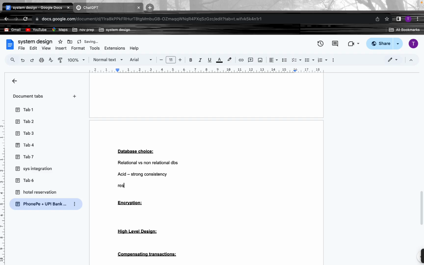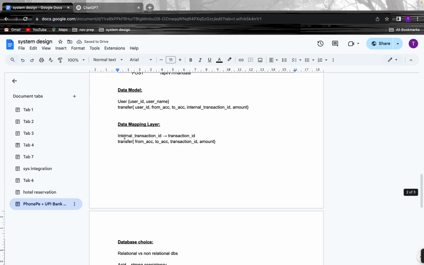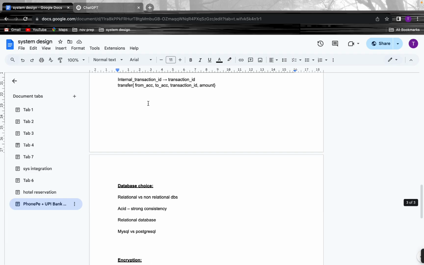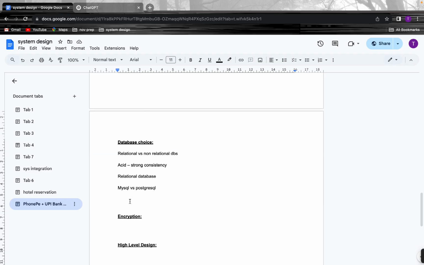Because of that, we can go with the relational database over here. There are multiple relational databases, like MySQL and PostgreSQL. For simplicity, MySQL, since here we will be having simple queries, not complex ones. So MySQL will be a right fit for simple queries, and we can go with this.